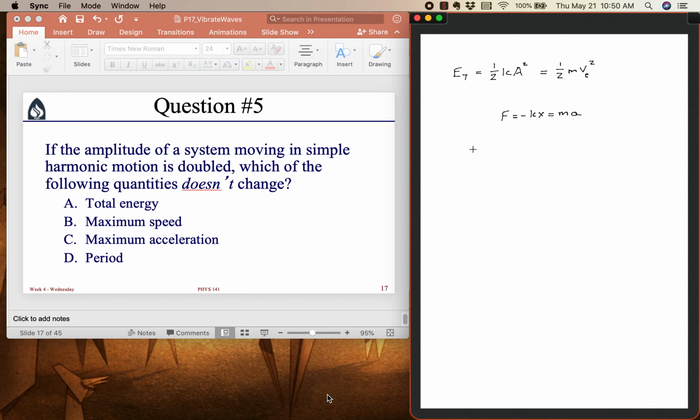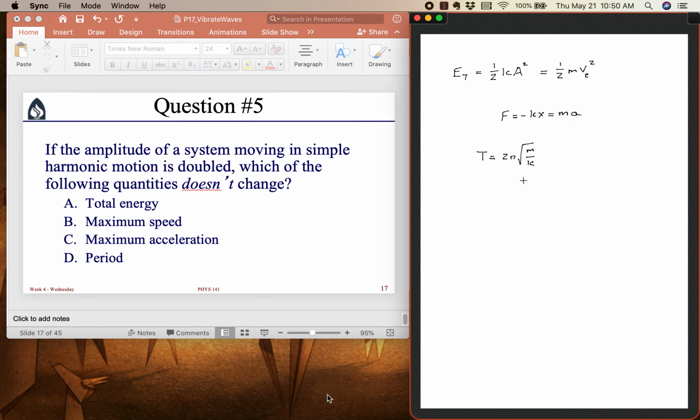Finally, what about the period? Well, we saw previously that the expression for period is equal to 2 pi times the square root of m over k. So the period doesn't actually depend on the amplitude at all. It only depends on the amount of mass and the spring constant.